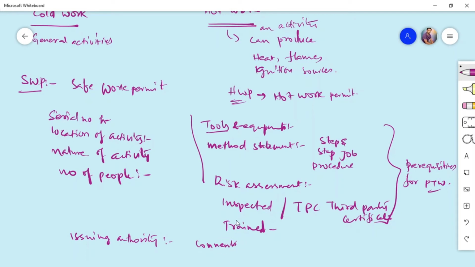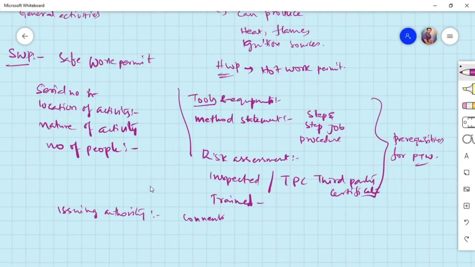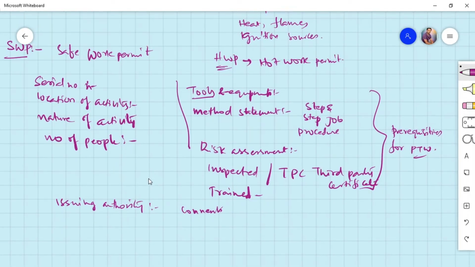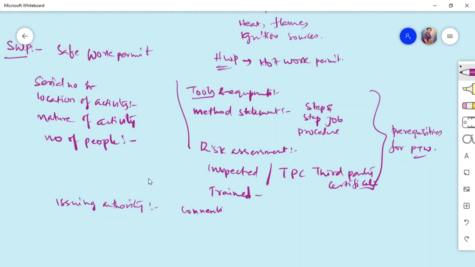If there is a safety department, or any other departments who might have concerns, for example, while maintenance is going on, if another party is working on some other system and their work might get affected, then you need to take signatures from those concerned persons, stating that your job will have no effect or harm on their job as well. We also have one more section where the issuing authority will give comments, and these comments have to be followed.